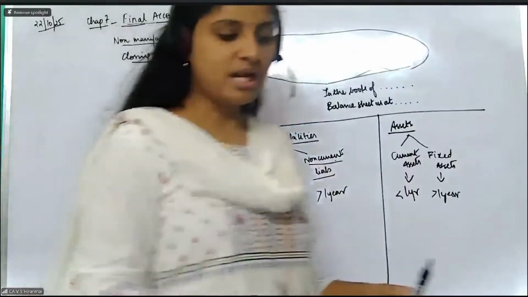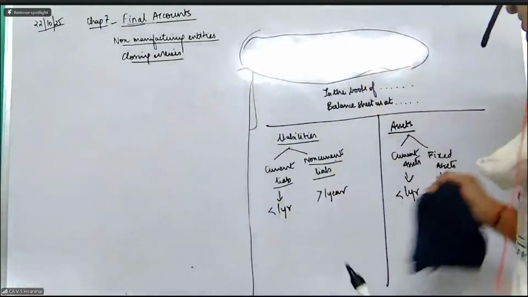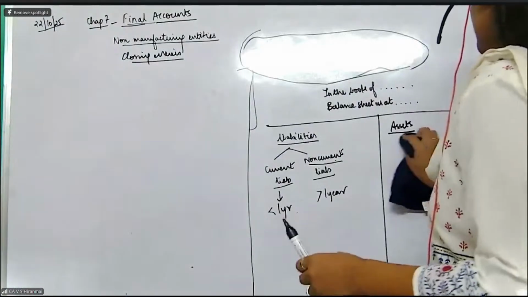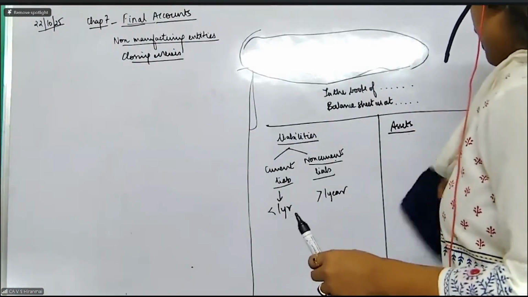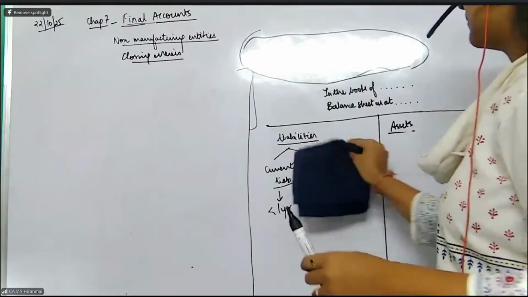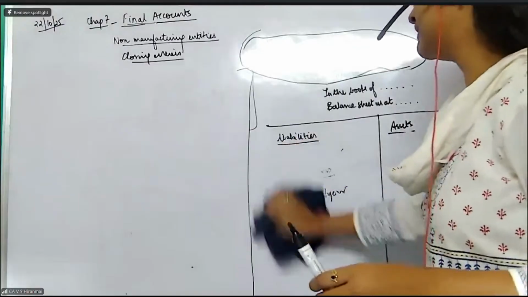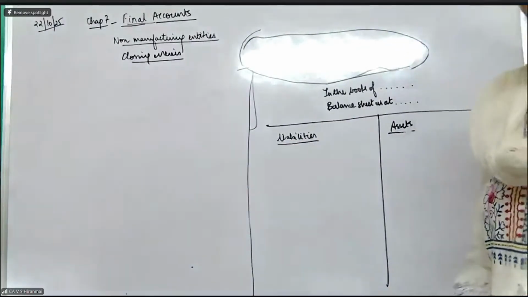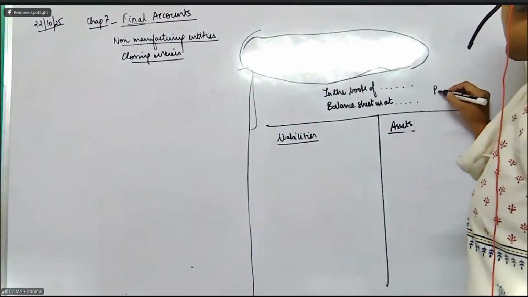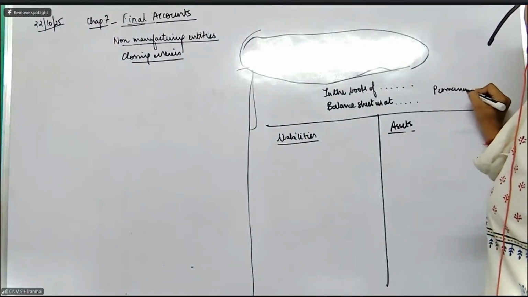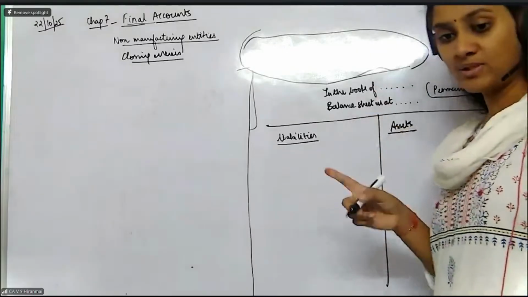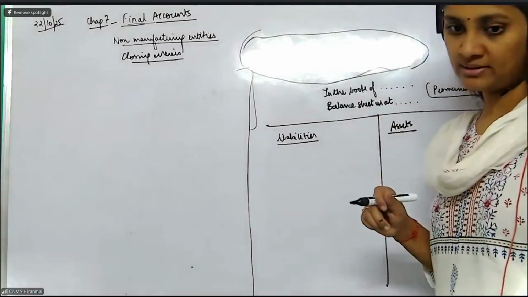Now, madam, how should I show the assets here? Now, balance sheet, as all of you would have learned, you can present in two forms: in the order of permanence or in the order of liquidity. So, coming back, we usually show it in the order of permanence. Permanence means those assets which are permanent will come first.